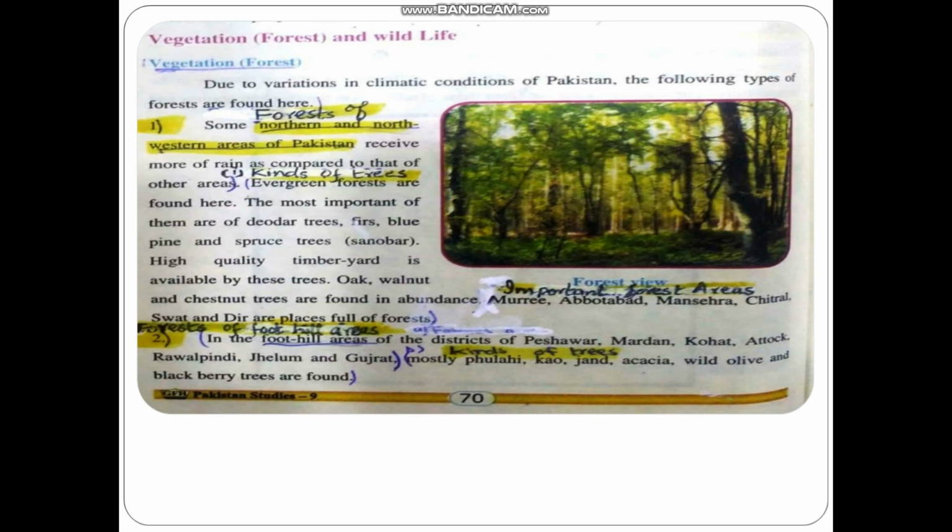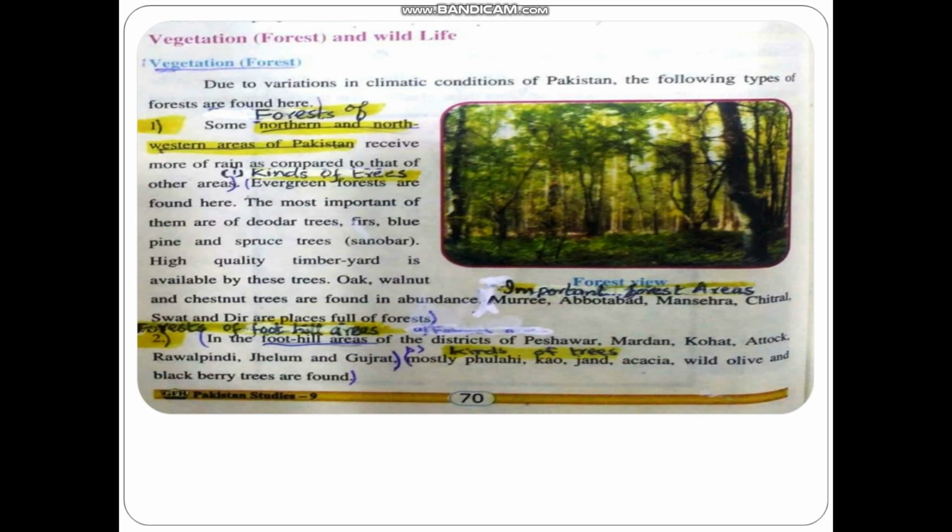Pakistan is a country which has a variety of climatic changes. In the northern areas, the temperature remains very low, and then when we come to the south, the temperature is mild, and in some parts it is very high. So there is a variety of climatic conditions, and the vegetation depends upon it.